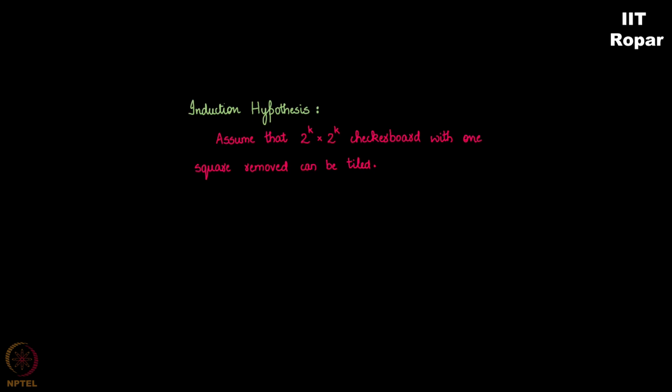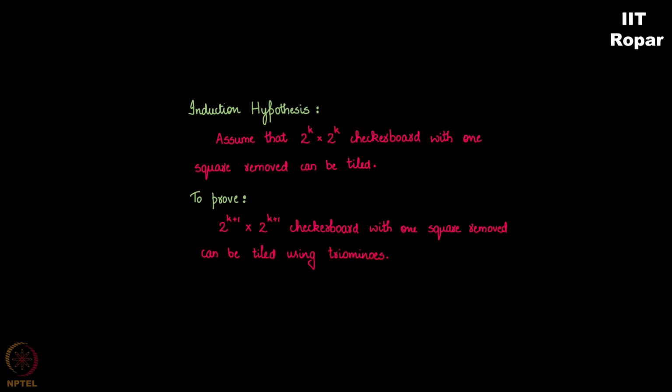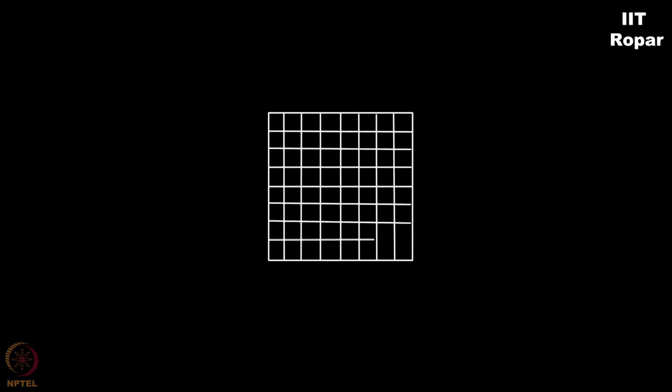Now, what do we have to prove? A 2 power k plus 1 cross 2 power k plus 1 checkerboard, where one square is removed, can be tiled using triominos. This has to be proved. So assume this is a 2 power k plus 1 cross 2 power k plus 1 checkerboard, this large one, and I remove one square here. Without loss of generality, I remove this square.